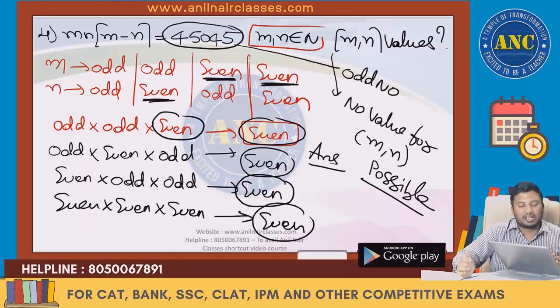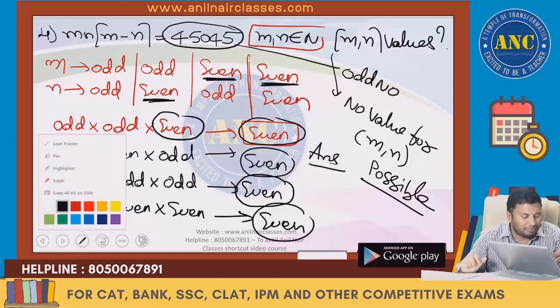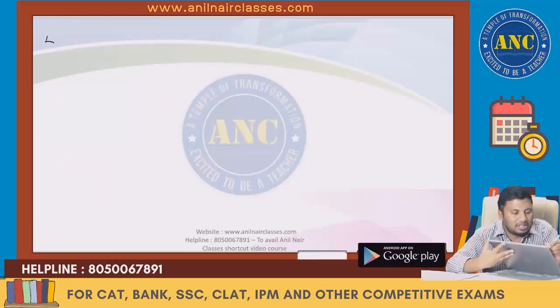I hope it is clear to you. Please don't factorize it unless and until it is required. Fourth question, fifth question. Please don't neglect these basic definitions of odd number and even number. The fourth one is done in a similar way. The fifth one is a mock question which I created for Career Launcher some years before.